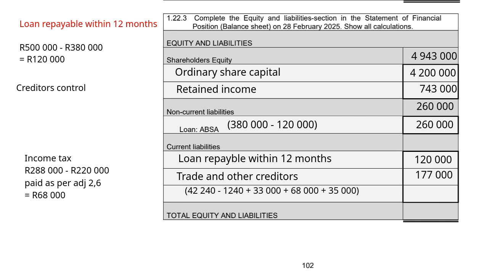So 177,000 plus 120,000 adds up to your current liabilities of 297,000. So that then means our total equity and liabilities will be our shareholders' equity plus our non-current liabilities plus our current liabilities added together to give you 5,500,000 Rand.